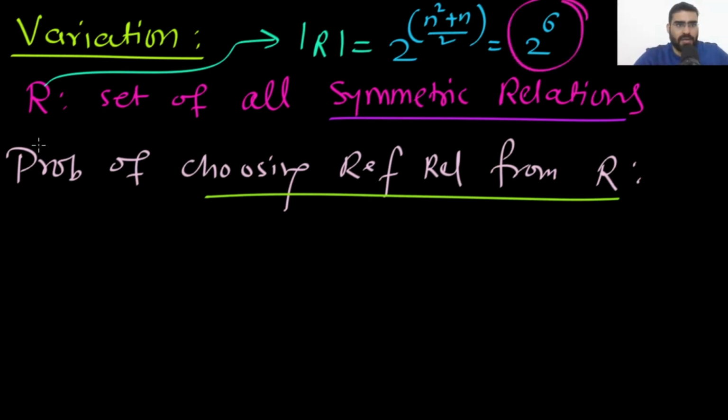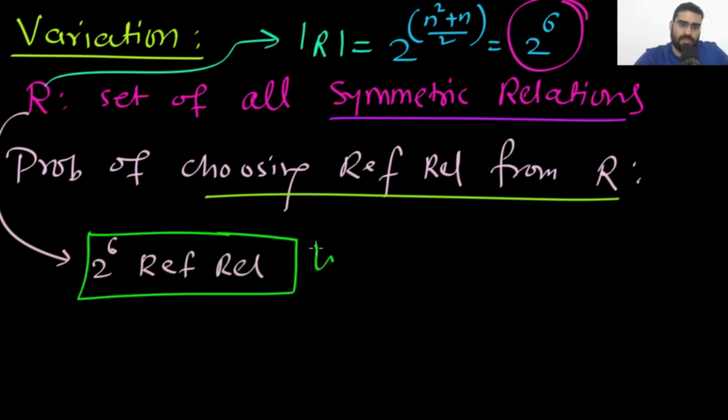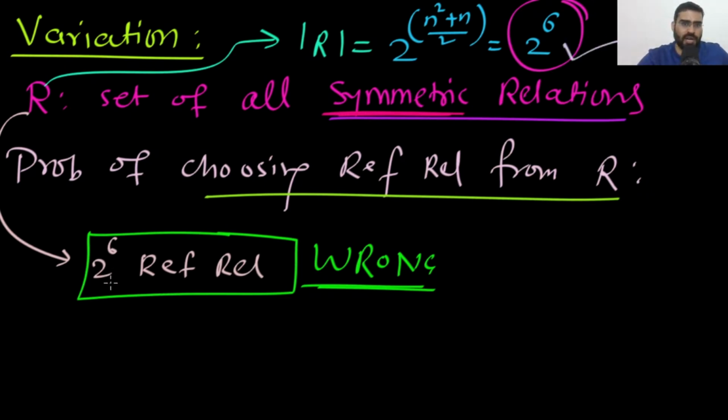Now in this R, how many reflexive relations do you have? Tell me, do we have 2 power 6 reflexive relations? Can I say we have 2 power 6 reflexive relations? This is wrong, right? Yes or no? This is wrong, because you have to find how many reflexive relations there are in this R. Remember, the number of all symmetric relations, the cardinality of R, is 2 power 6.